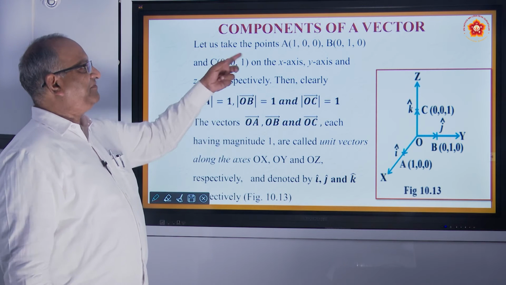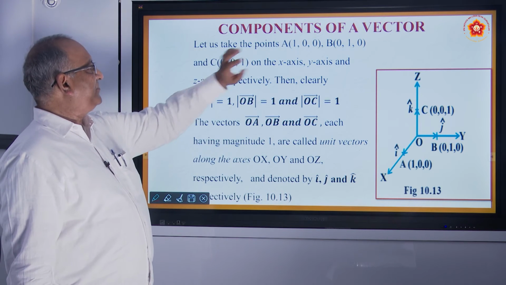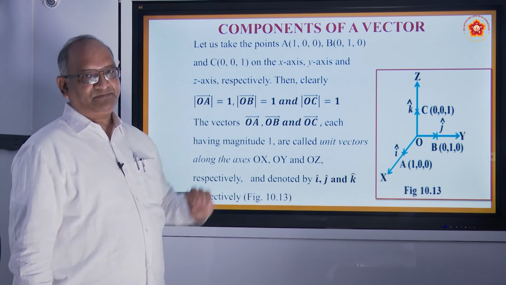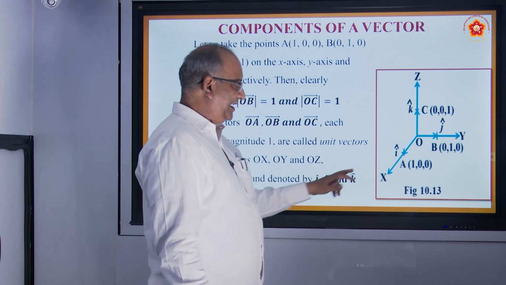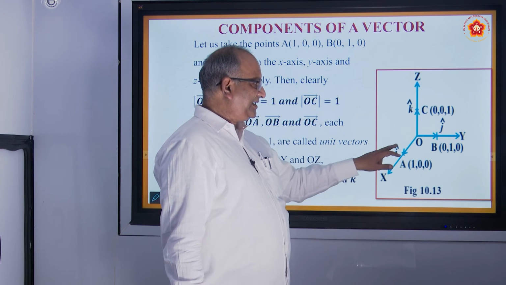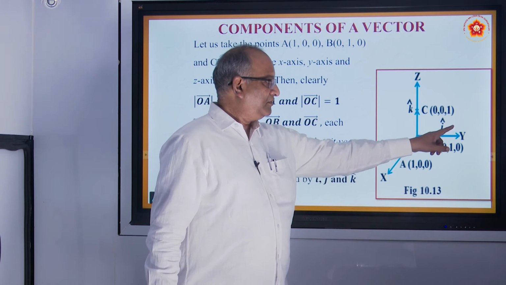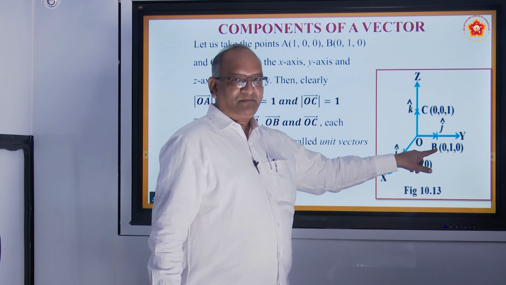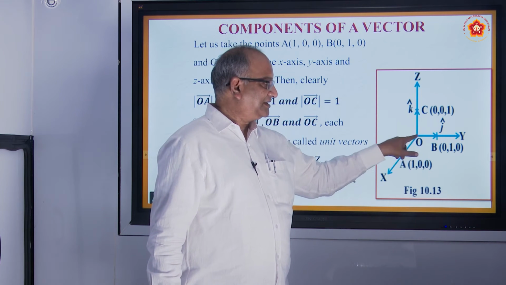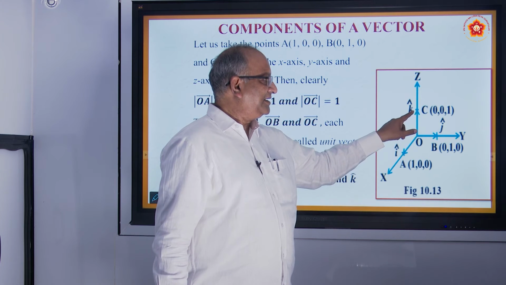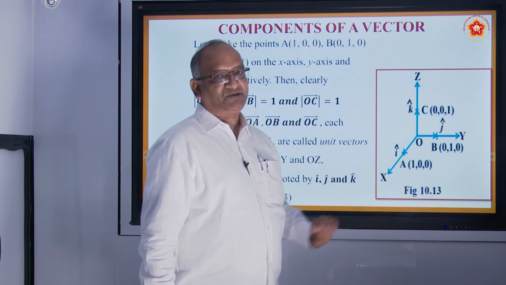This is very, very important. Components of a vector. Let us take a point A. Where does the point A lie? It lies on the x-axis at a distance of 1 unit. Similarly, OB, the coordinate is showing that its length is 1. Similarly, C, the coordinate is showing that its length is 1.